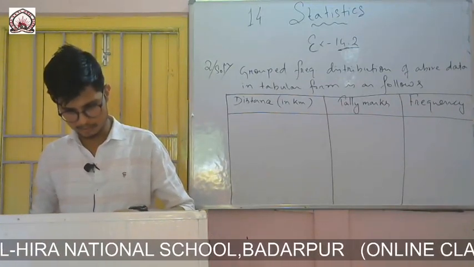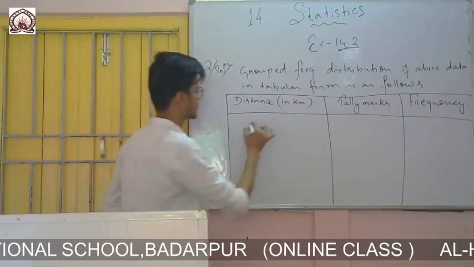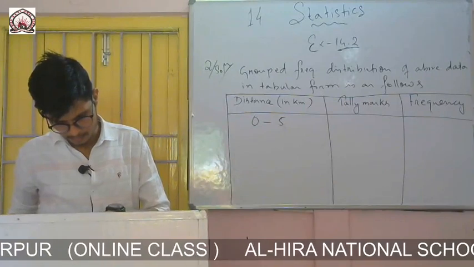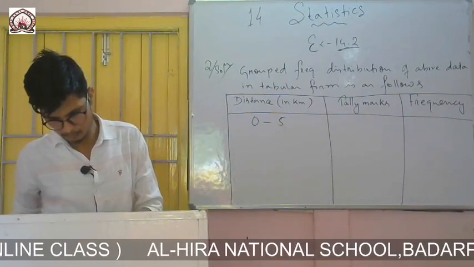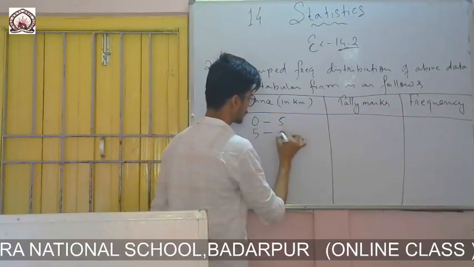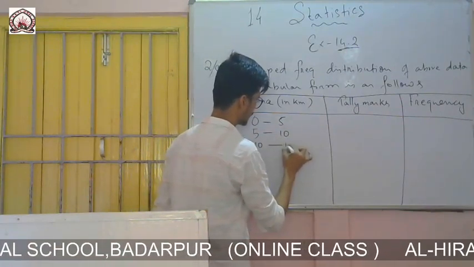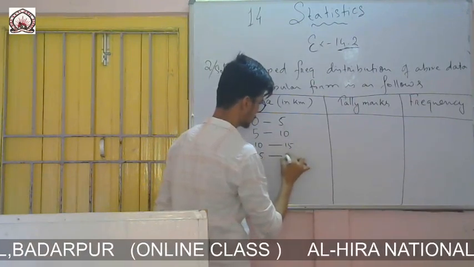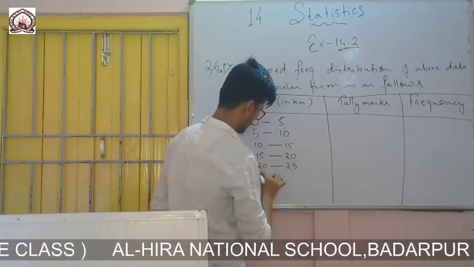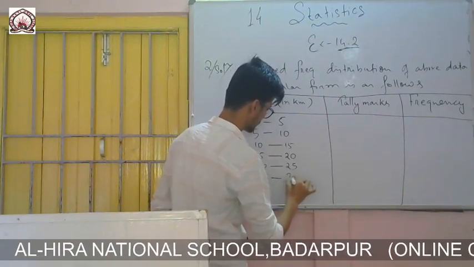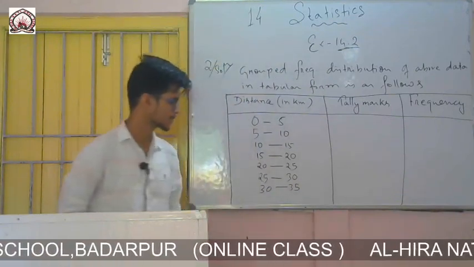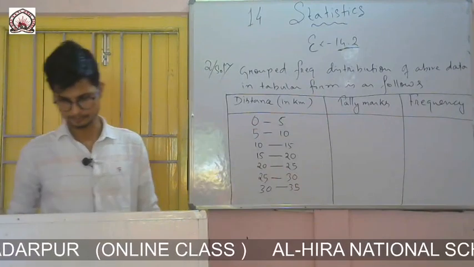So 5, there are 3s also there, that means from 0 to 5 I will start, and up to 32, 31 it is there, that means up to 30 to 35 I have to go. So 0 to 5, 5 to 10, 10 to 15, 15 to 20, 20 to 25, 25 to 30, and 30 to 35. So up to 30 to 35 we have to go.